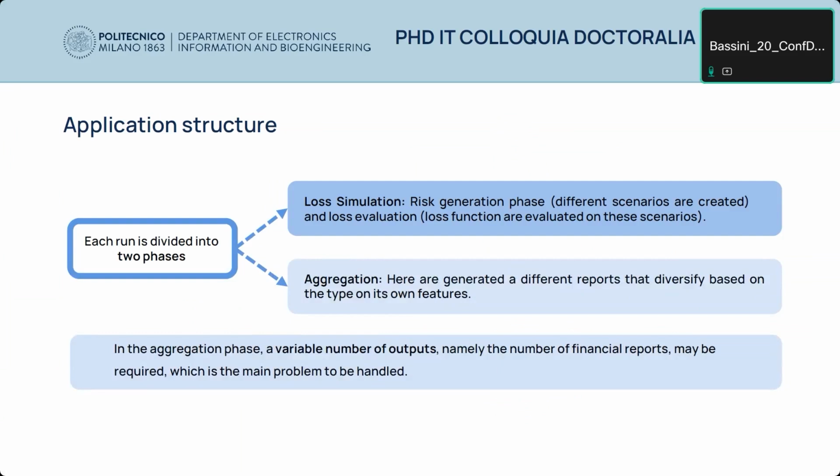The 2 main phases are the loss simulation phase, where many risk factors and loss functions are evaluated on these scenarios, and then the aggregation phase, where different financial reports are generated based on the risk factors and on the scenarios generated. So in the aggregation phase, a variable number of outputs can be generated, so this is the most difficult problem to be handled.